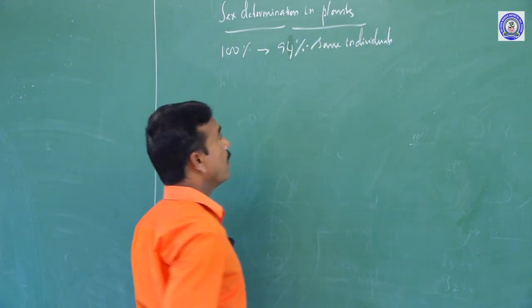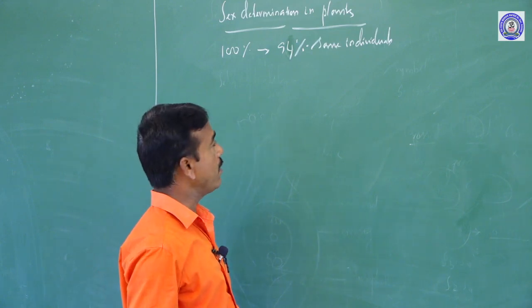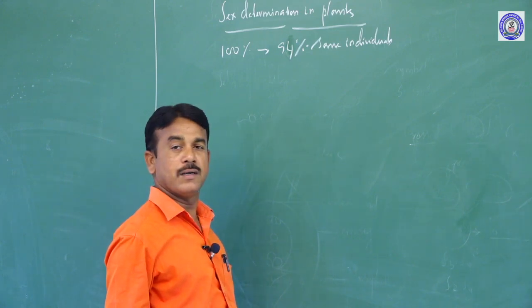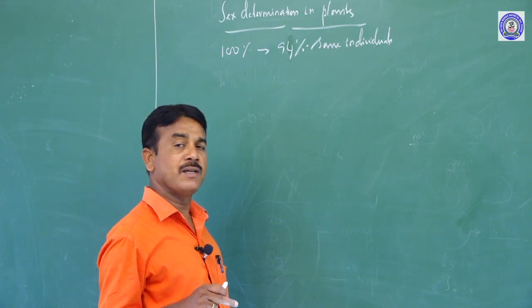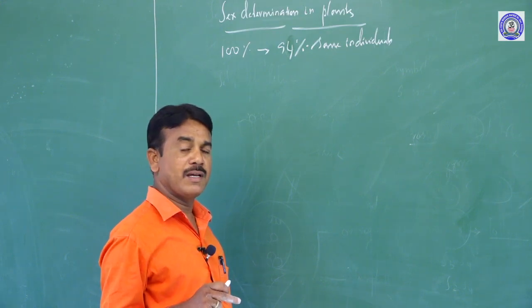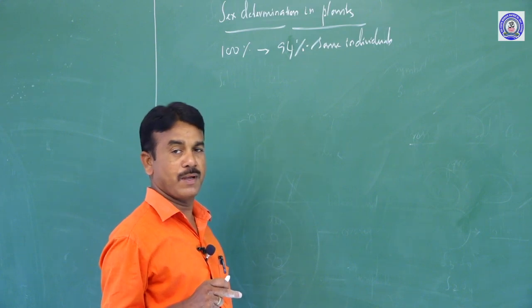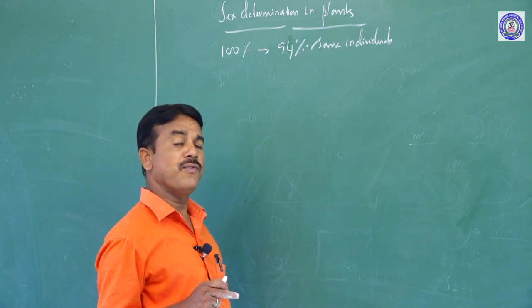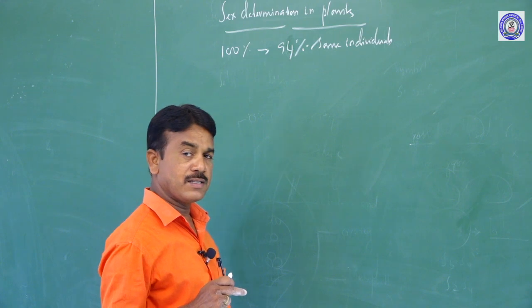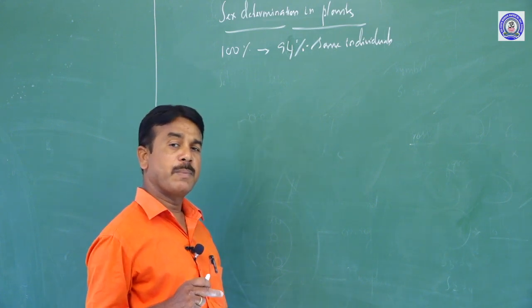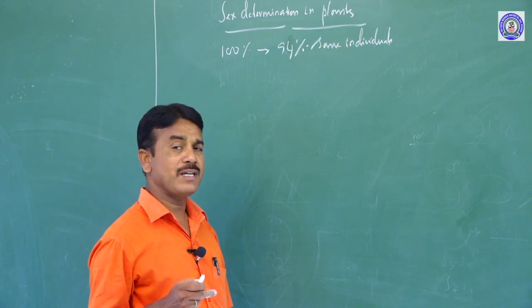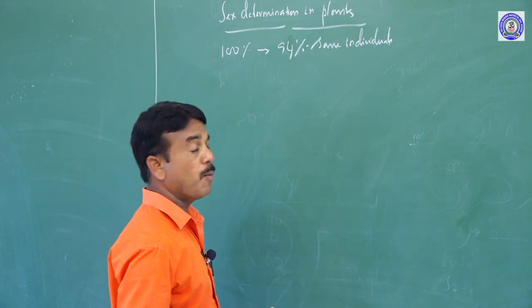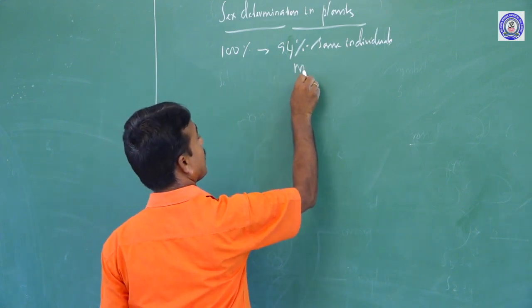94% of flowering plants have both male sex and female sex present on the same plant. If both male sex and female sex are present on the same flower or same plant, such a plant is commonly called a monomorphic plant.